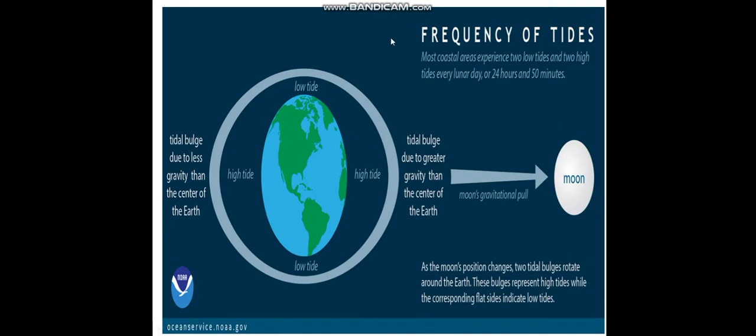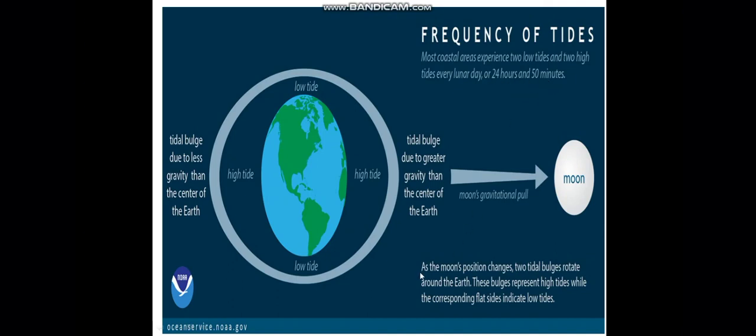Another high tide occurs on the opposite side because of the earth's movement. The water level falls in the region between two high tides, and they form the low tide. Most coastal areas experience two low tides and two high tides every lunar day, or you can say 24 hours and 50 minutes, due to the moon's gravitational force.